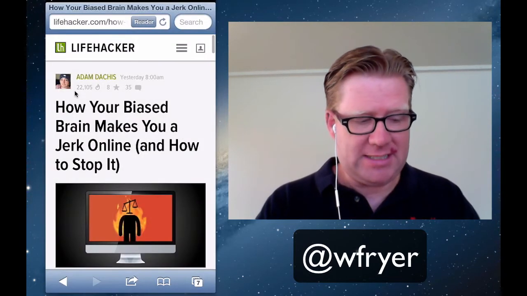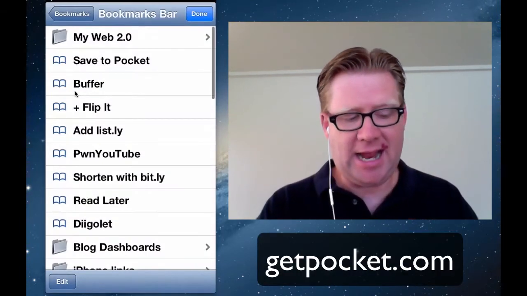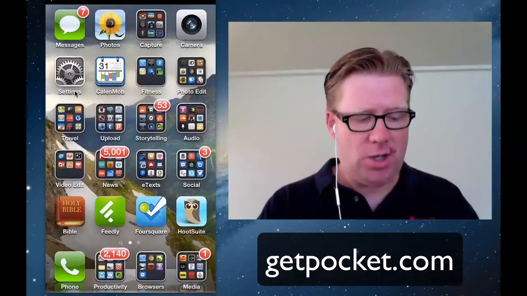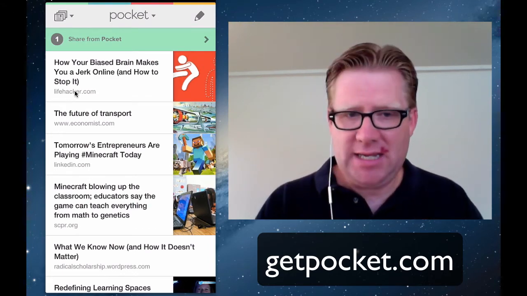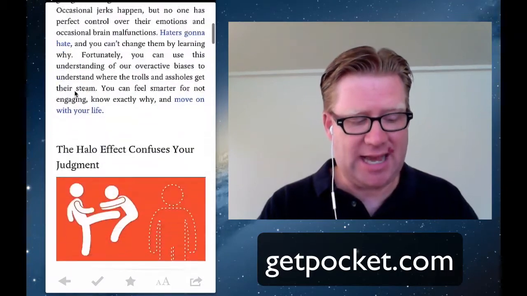So last thing I'm going to do is I want this article to be in my Pocket app. And so again, I have a bookmarklet that I've added to Safari. I'm going to click Save to Pocket. And now when I open up my e-texts folder that I've got here on my iPhone, I'm going to click Pocket. It is going to synchronize all the articles that I've saved since I ran this the last time. I have them now, and it's completed the download, so I can disconnect from the internet. I can be in airplane mode. I could be in an airplane, not online. And I can tap that article, and you can see how it has stripped out the advertisements and things like that. And I can read this article that Lisa shared.